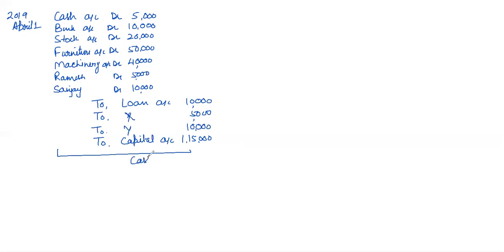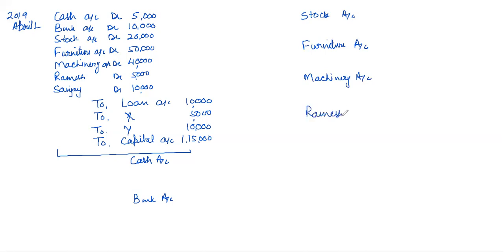So we have to prepare cash account, bank account, stock account, then furniture account, then machinery account, Ramesh account, Sanjay's account, loan account, X's account, Y's account, and capital account. So for capital account, I don't have sufficient place.